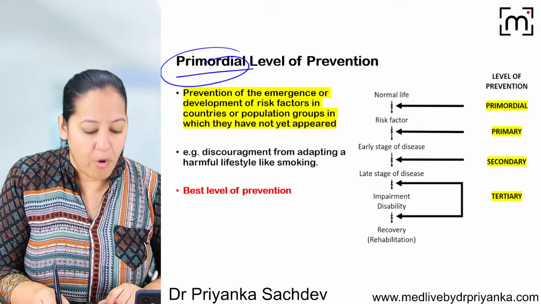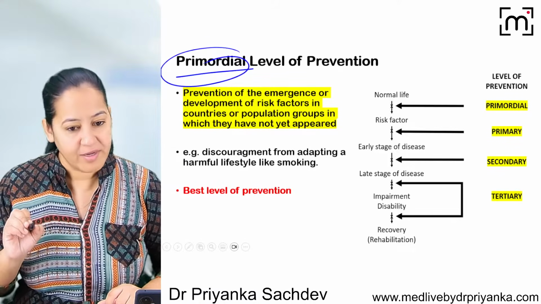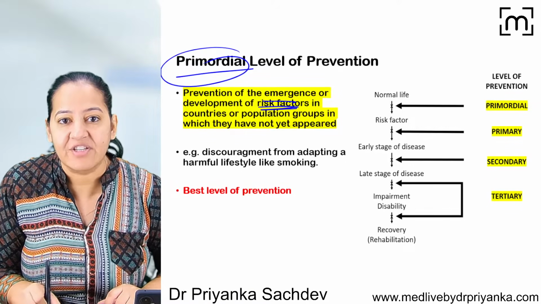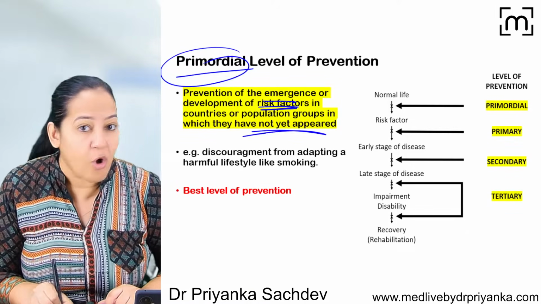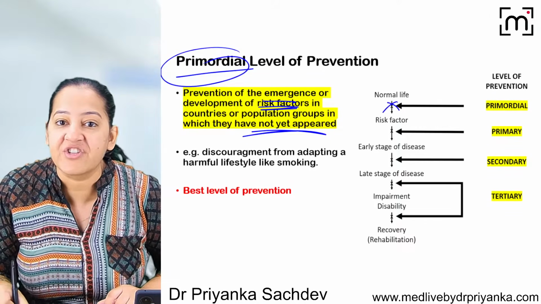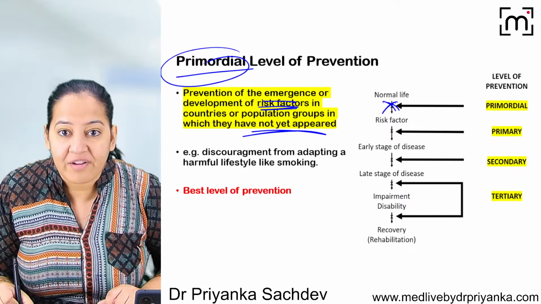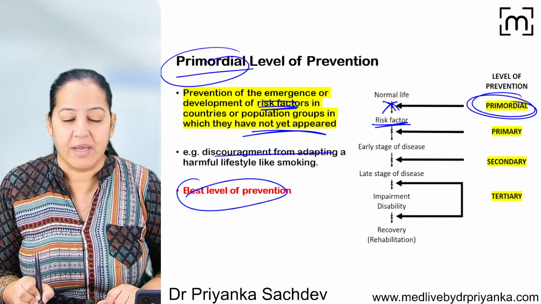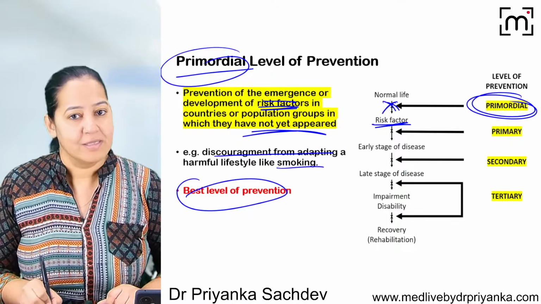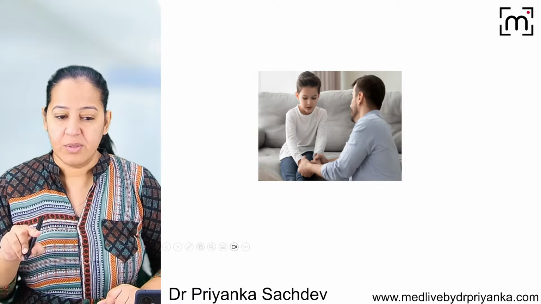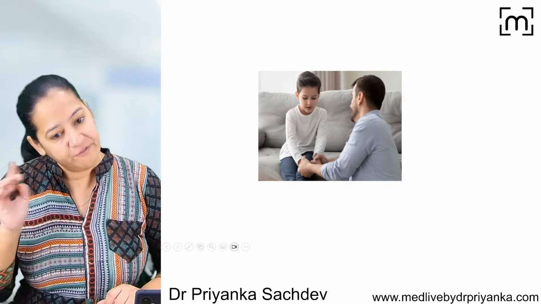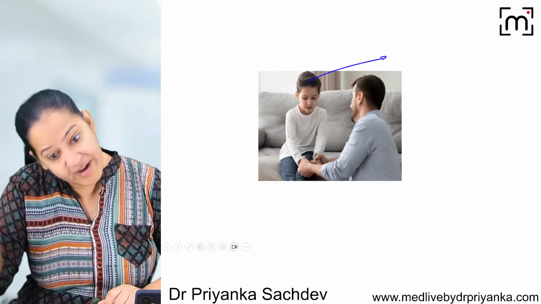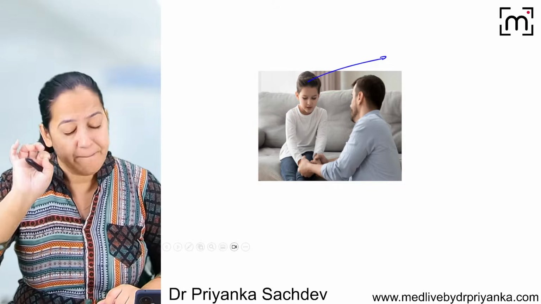First, start with the primordial level of prevention. What is primordial? I told you here we are taking the action before the emergence of the risk factor, before the risk factor has arrived. It is the best level of prevention. For example, discouraging the child from adopting smoking. The father is counseling the child: I know you don't smoke, but in future also you don't smoke. So smoking is absent, and before it appears, we are discouraging it. That is the best level of prevention.